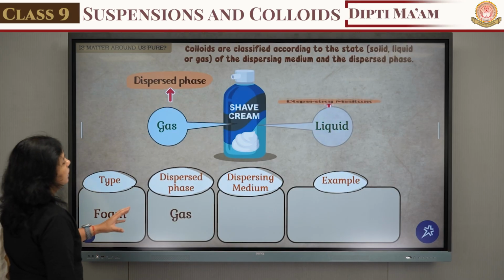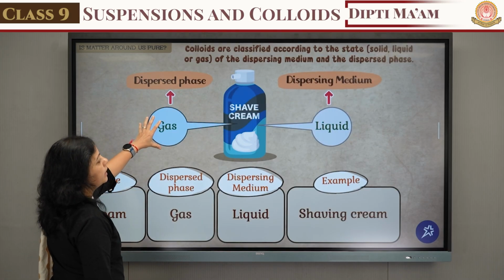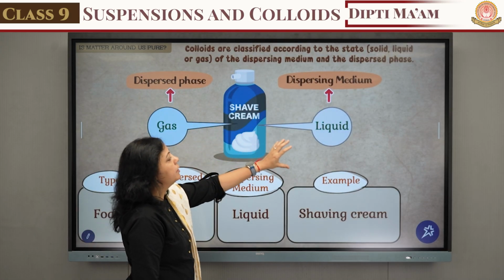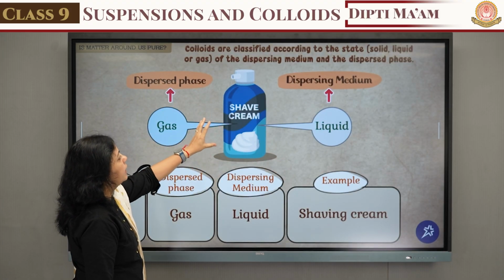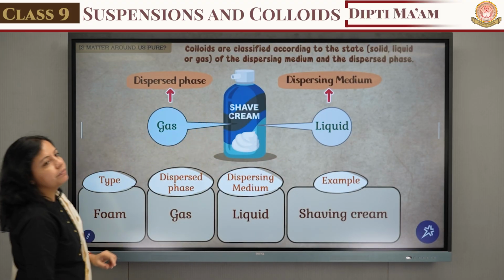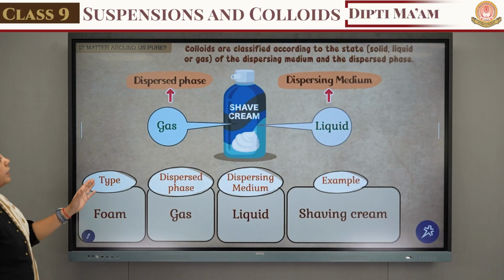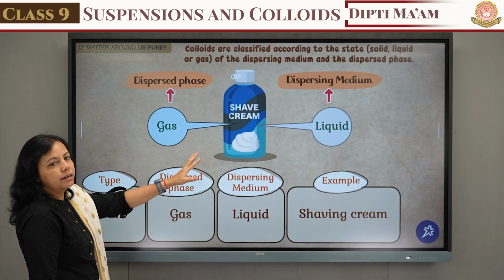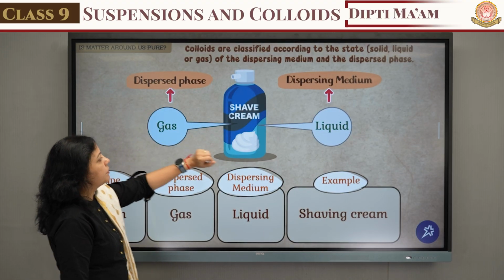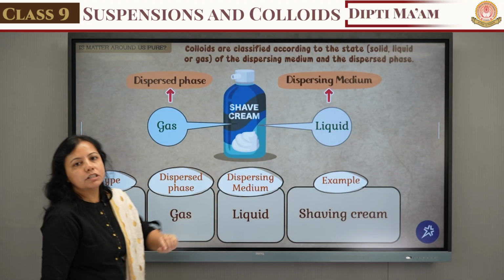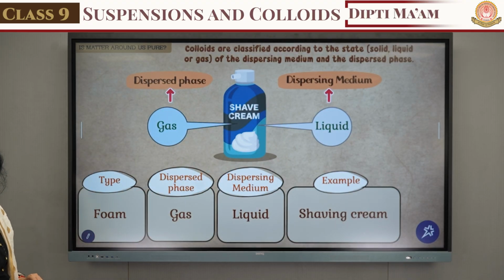For the foam, the dispersed phase is a gaseous particle and the dispersing medium is a liquid, and here they have taken one example, shaving cream. This shaving cream is a mixture of gas plus liquid. So gas works as the dispersed phase and liquid works as the dispersing medium.